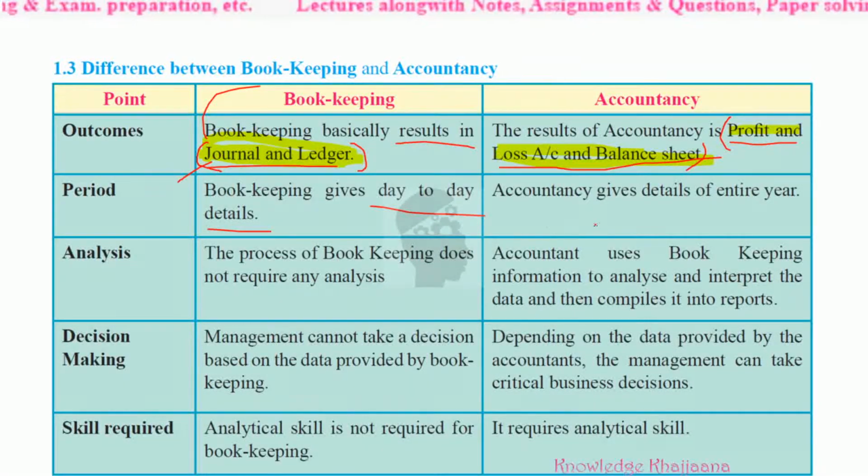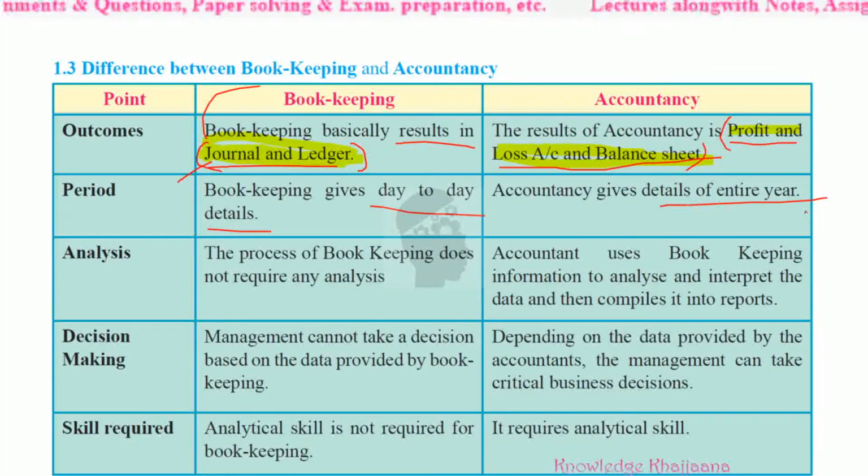Whereas accountancy gives details of the entire year. Why? The accountant makes the profit and loss account and balance sheet, which is made at the end of the financial year. So the accountant gives the result of his work at the end of the year. Accountancy gives details of the entire year, which includes day-to-day results also, but he gives his results at the end of the year.